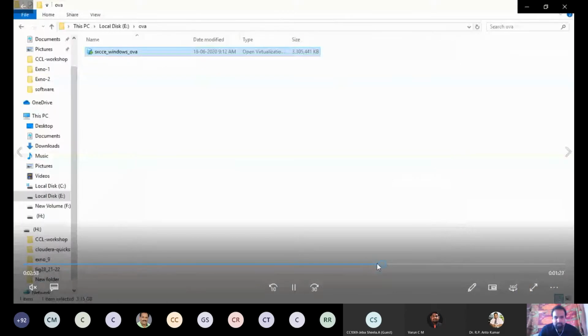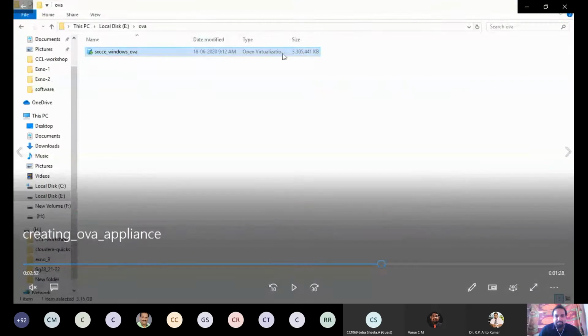So now, listen. You see, this is the OVA format, open virtualization format. The advantage of this OVA format is that you can import it in any virtualization software. You can import this in VirtualBox or you can import this in VMware. So this is the format which is created.